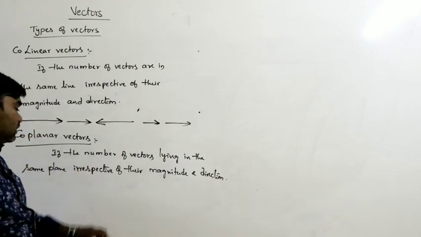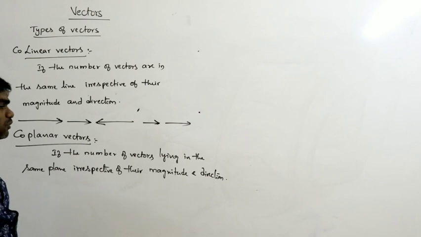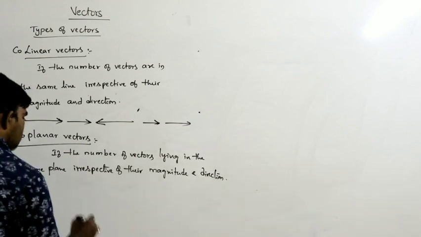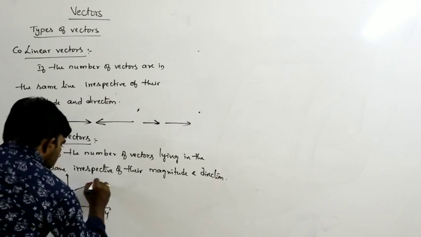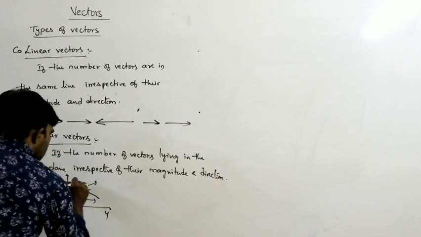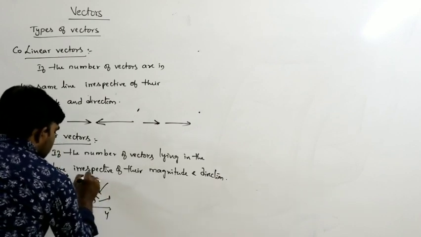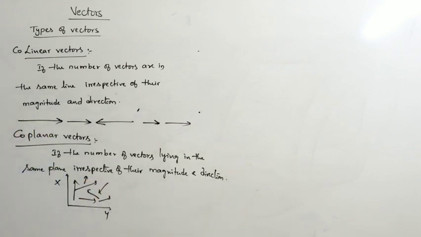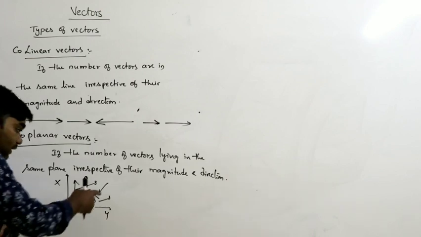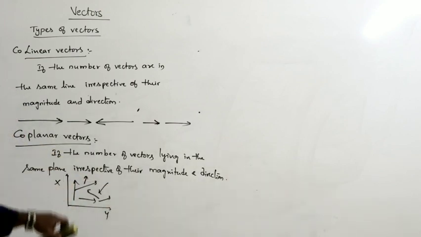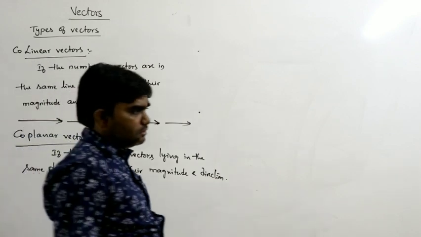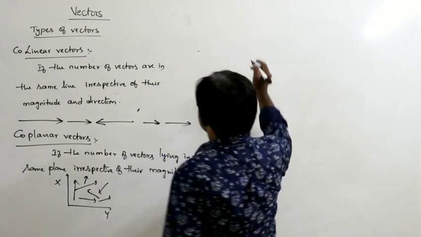If the number of vectors lie in the same plane, irrespective of their magnitude and direction, so let us say it is the xy plane, this is one vector like this, like this, like this. Whatever the direction, whatever the magnitude, all the vectors must lie in the same plane. That is called coplanar vectors.